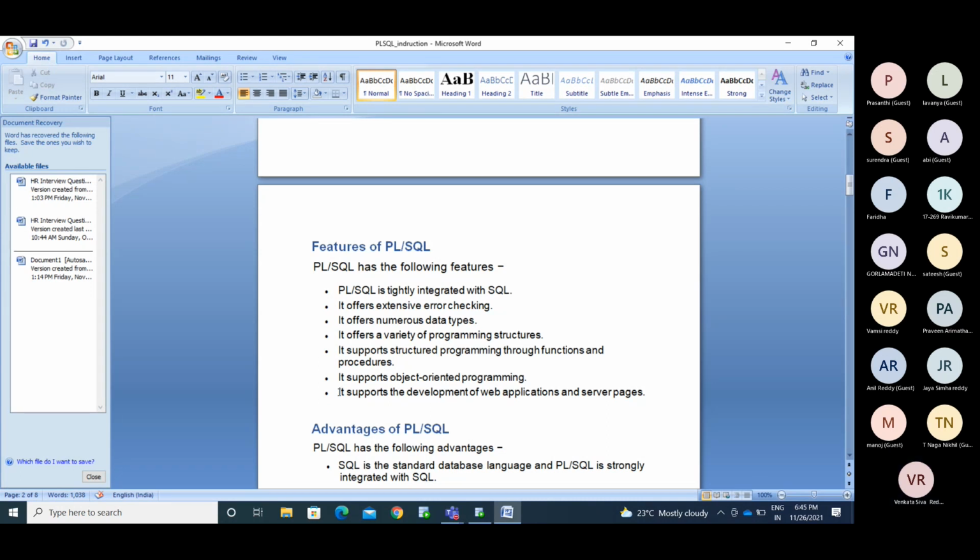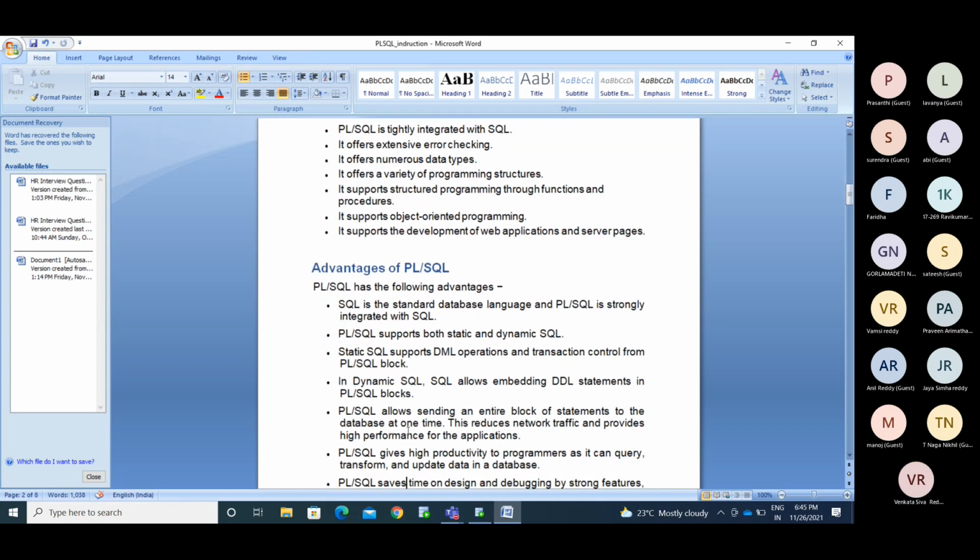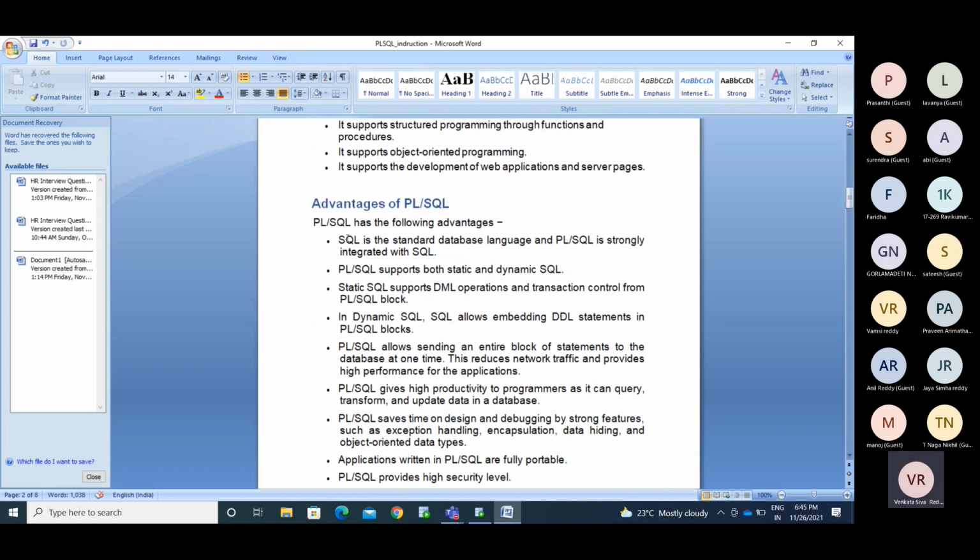These are the advantages and features, everything almost the same. It has very detailed information. SQL is a standard database language. PL/SQL is strongly integrated with SQL. PL/SQL supports both static and dynamic SQL. Static in the sense that whatever DML commands we have, you can use directly in the PL/SQL block. I said that all the SQL commands you can use in PL/SQL.